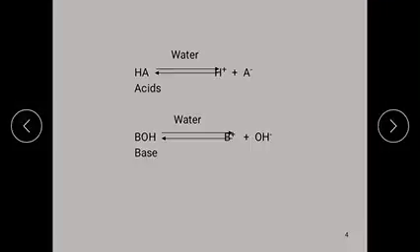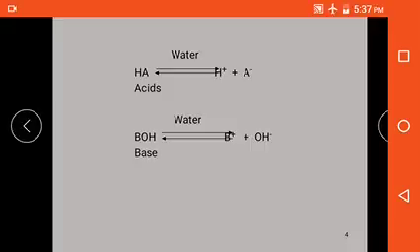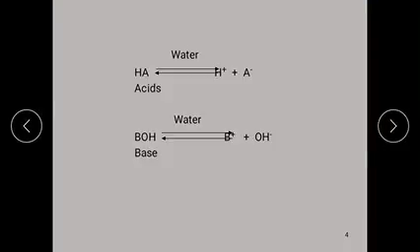In the case of acids, HA is a general acid. According to Arrhenius, on ionization it produces H+ and A-.